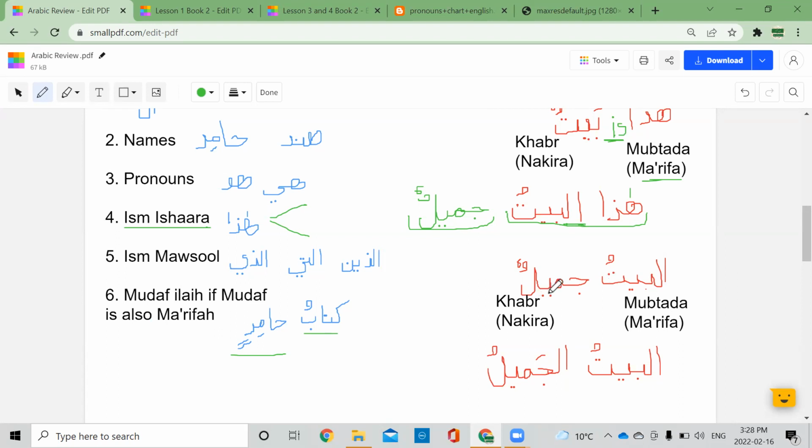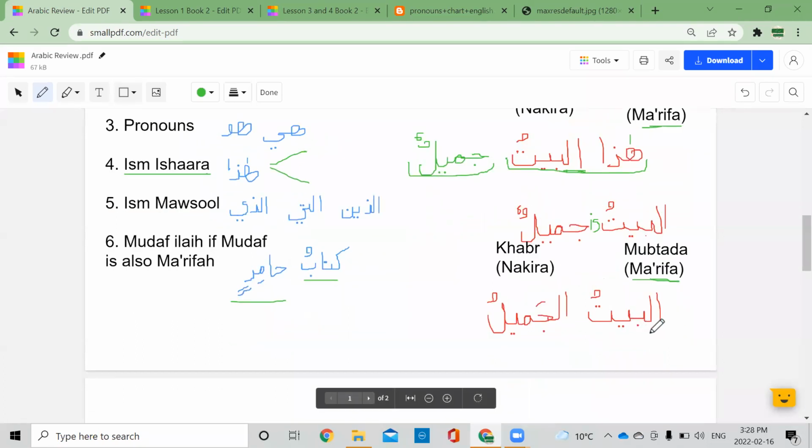Al-baytu jamilun. Oh, al-bayt jamil is the beautiful house? No, it means the house is beautiful. Why? Because here, this is our ma'rifah. The mubtada is ma'rifah, and we have the second word, the khabar, which is nakira. So this is a full sentence. So we will have is. It will be a complete sentence. The house is beautiful, right? This is a complete sentence.